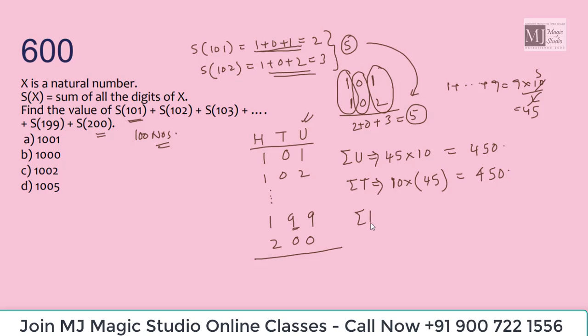Now the summation of the hundreds column. In the hundreds column, we have got 1, 1, 1, 1, 1. How many times? 99 times. 1 into 99 plus we have got a 2. 99 plus 2 is 101. 450 plus 450 is 900, and 101 makes 1001. The total would be 1001. Find the value of S of 101 till S of 200. The answer is 1001.